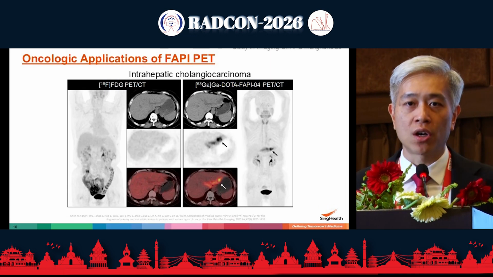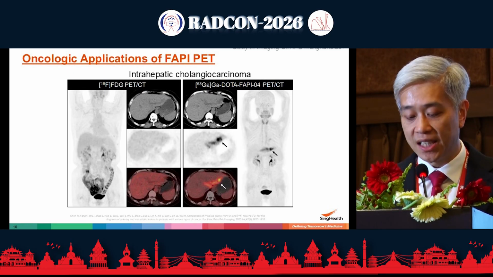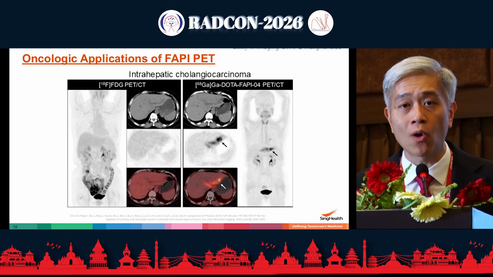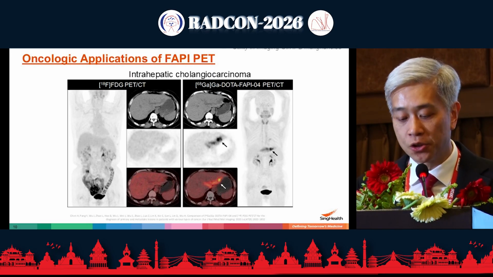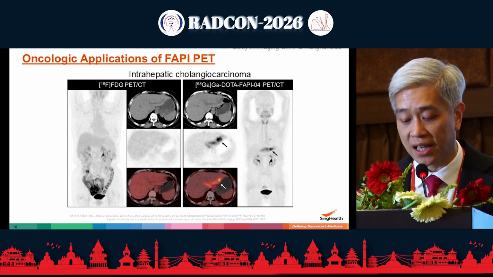So what are some of the oncologic applications of FAPI PET that we've been seeing recently? So a number of tumors that show low uptake on FDG, for example, this patient with an intrahepatic cholangiocarcinoma, imaged with FDG, and you see there's no increased uptake in the region of the cholangiocarcinoma.